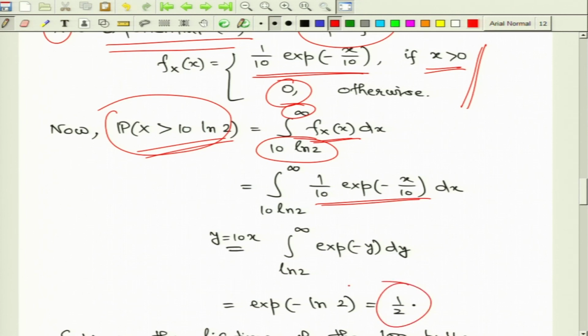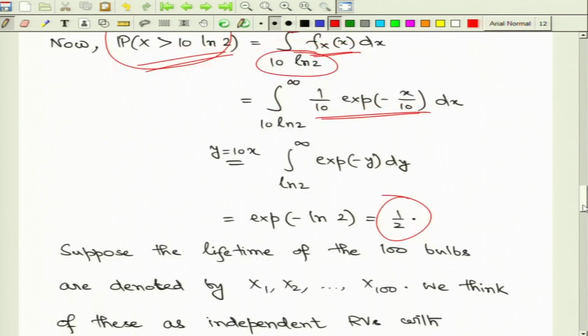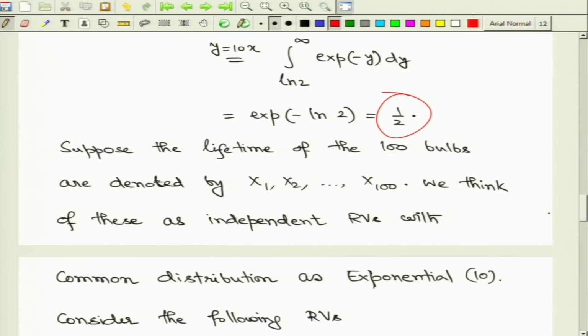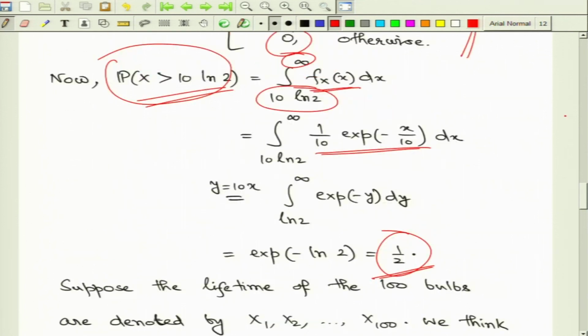So, for computational simplicity we had chosen 10 log 2, but we can always go with some other numbers as long as we can do the explicit computation in terms of the probability density function. So, let us go with this number, half. What we have just understood is that if we randomly choose an electric bulb, then the probability that its lifetime will be at least 10 log 2 is half.